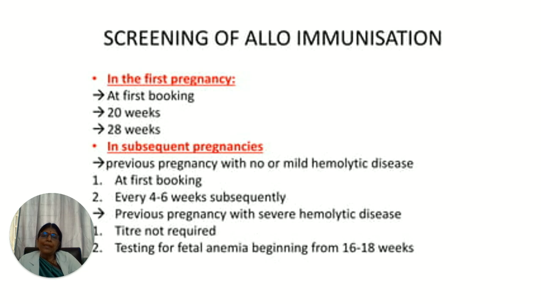At the first booking, for all RH negative mothers, you have to do an RH test. Then it is repeated 4 to 6 weeks subsequently. If the previous pregnancy had severe hemolytic disease, then titers are not required, and if the woman had a prior history of severe hemolytic disease, then fetal anemia testing should start by 16 to 18 weeks.